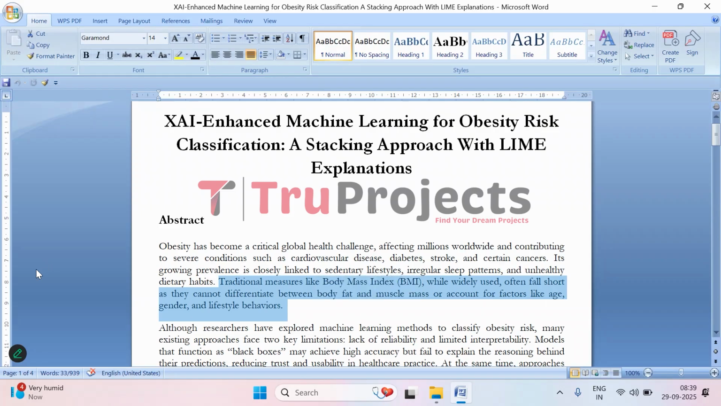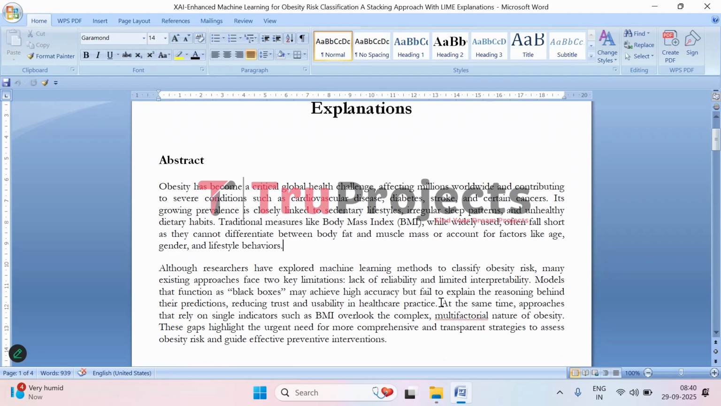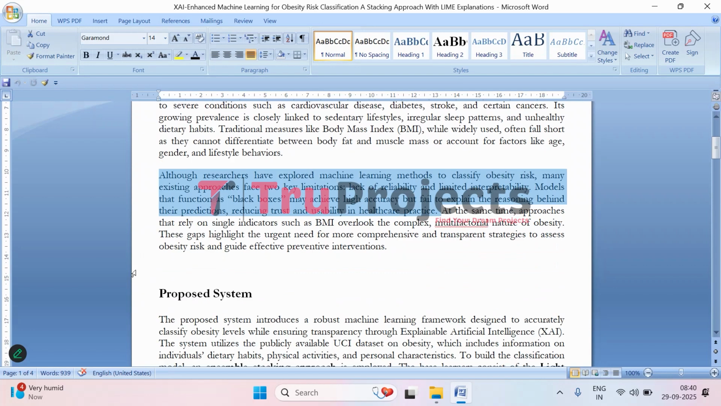Doctors usually use something called body mass index, which we call BMI in short, which is just a calculation of your weight compared to your height to check if someone is overweight or obese. But the problem with body mass index is that it is not always accurate. For example, a muscular person might have a high body mass index and still be very healthy, while another person with the same body mass index could actually have too much body fat. It also doesn't consider age, gender, or lifestyle habits, which all play an important role in understanding someone's actual health. So, even though researchers have tried using machine learning models to predict obesity, there are still some big issues.